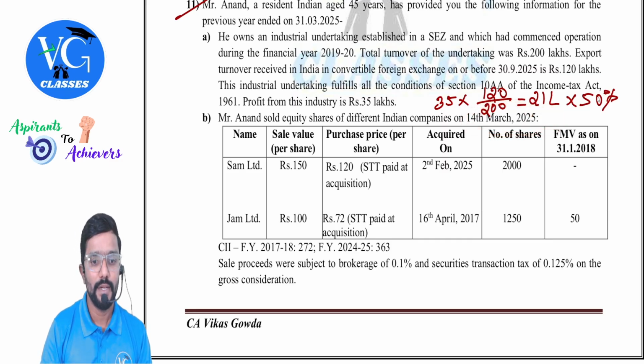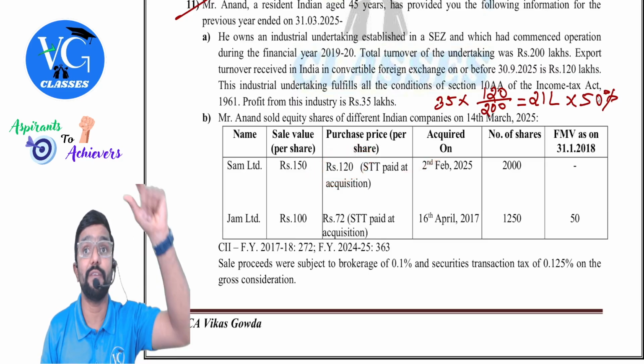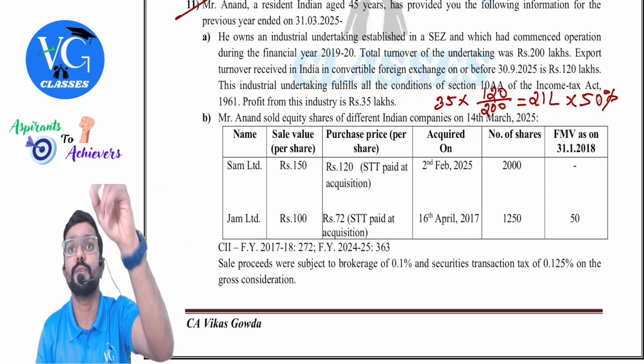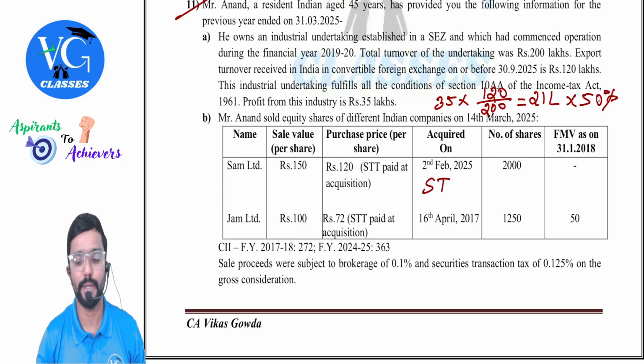Name of the company, Sam Limited. Sale value 150. Purchase price 120. Acquired on 2nd February 2025. Purchased in February, sold in March. Short term or long term? Short term. Correct, people? Short term.